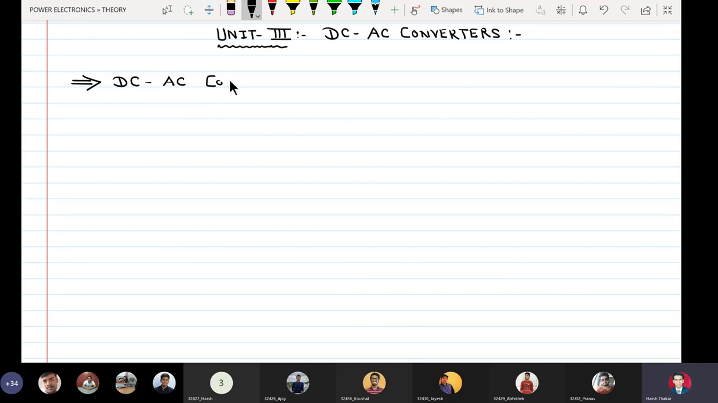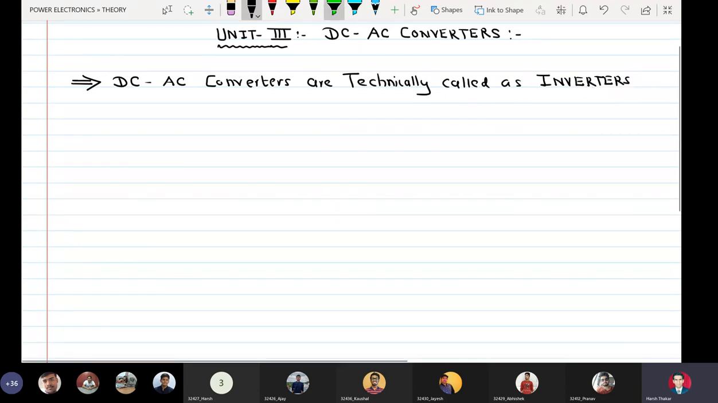DC to AC converters are technically called inverters. Inverters are not something you are hearing for the first time, because in practicals, experiment number 4 is the inverter. So we have a fair idea about what that is. Only thing is that we did not take anything in detail.